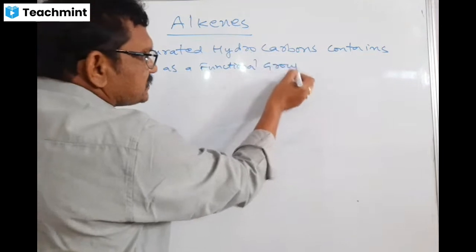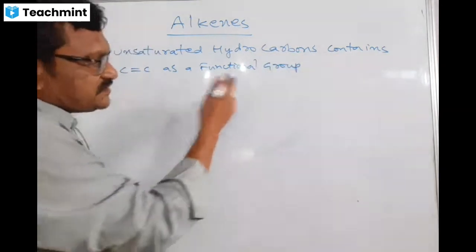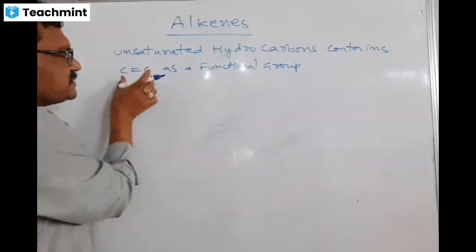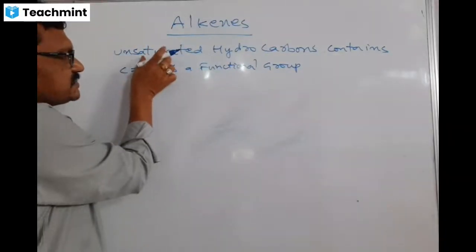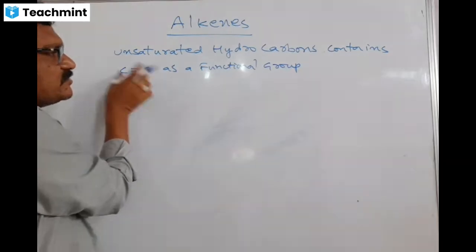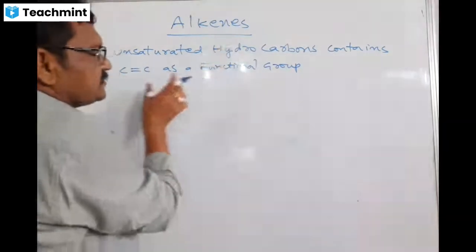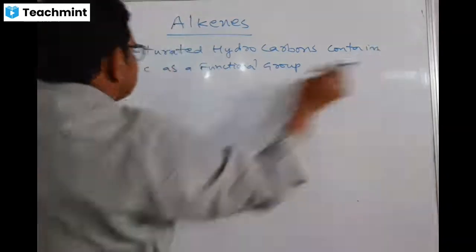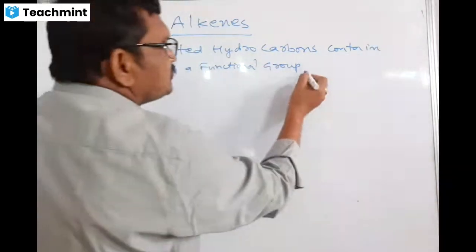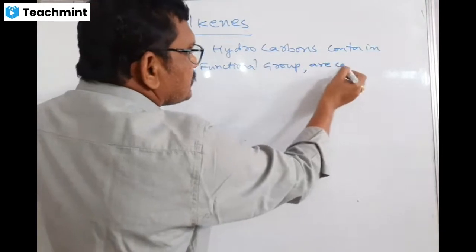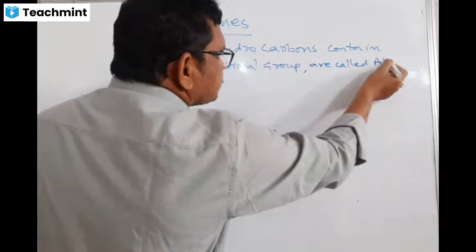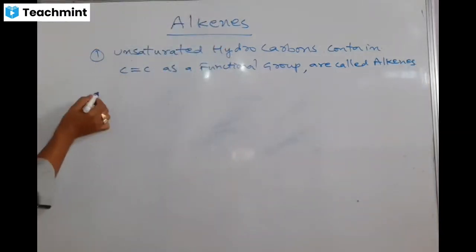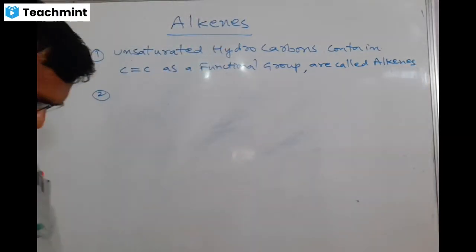Of course, sometimes it may be called a functional group or suffix or whatever it may be, but the specific thing is: unsaturated hydrocarbons containing a double bond, unsaturated hydrocarbons containing C double bond C as a functional group, are called alkenes. This is the definition.